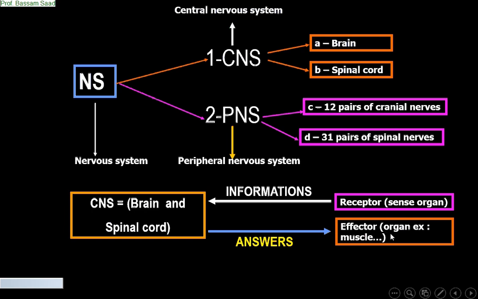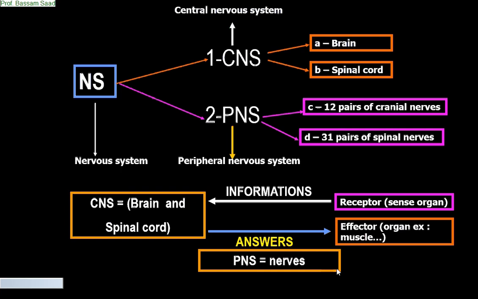Now, tell me, which part of the nervous system is responsible for this transport of information and answers? Very good. It is the peripheral nervous system. So the peripheral nervous system, or the nerves, are responsible for transporting the information from the receptor to the central nervous system and the answers from the central nervous system to the effector. I hope the idea is now clear about the central nervous system and the peripheral nervous system.